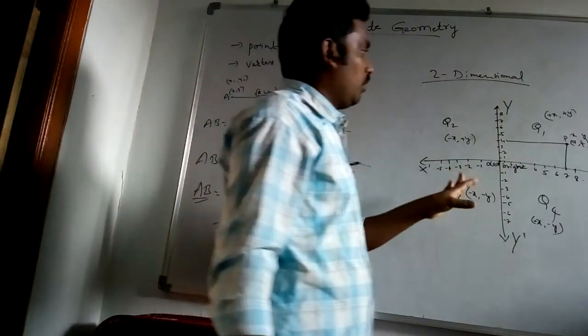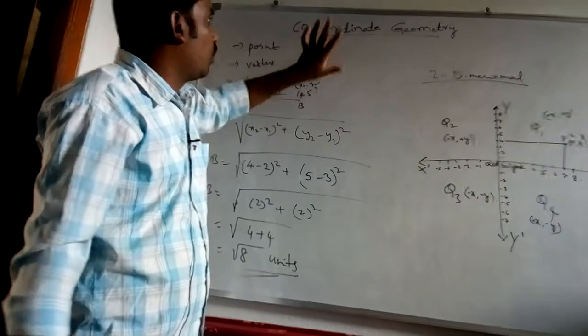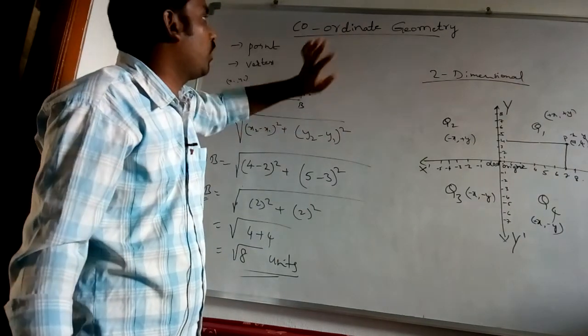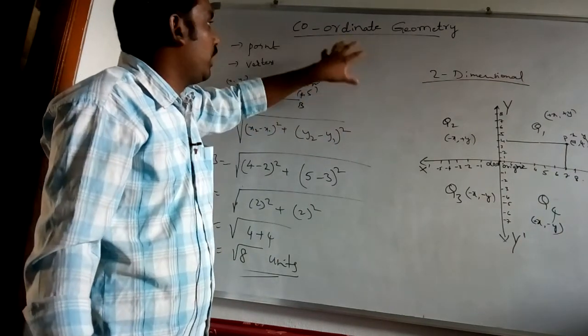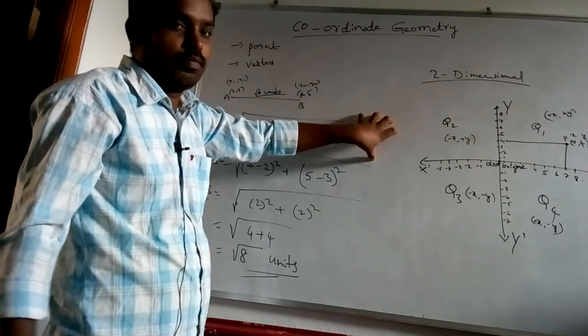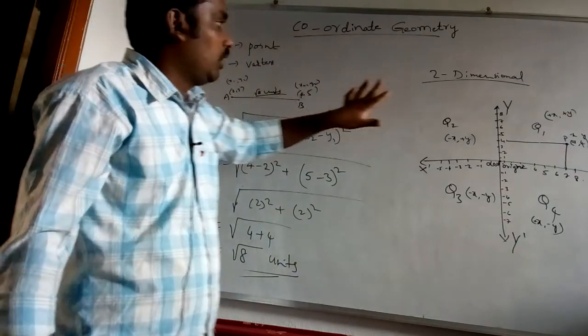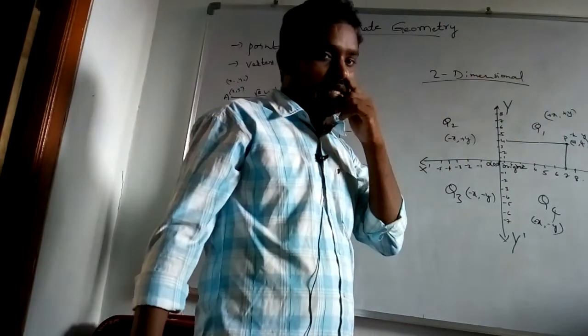We have studied that coordinate means point or vertex. Three names are there for one word. Coordinates we can locate on a plane. What is a plane? A plane is a collection of points. We studied that a plane means a 2-dimensional figure.